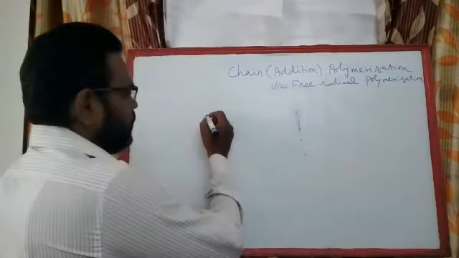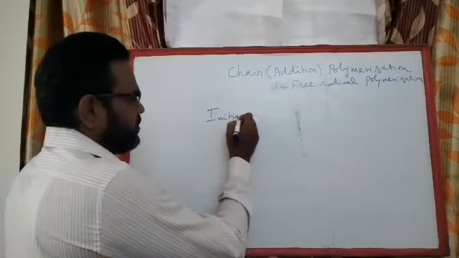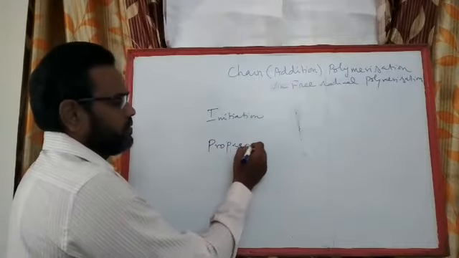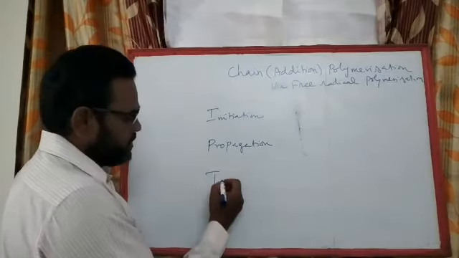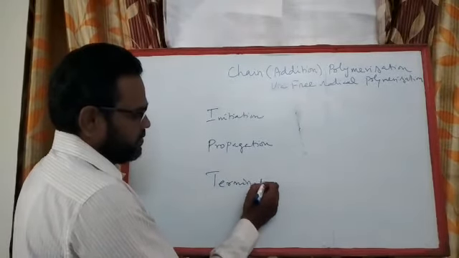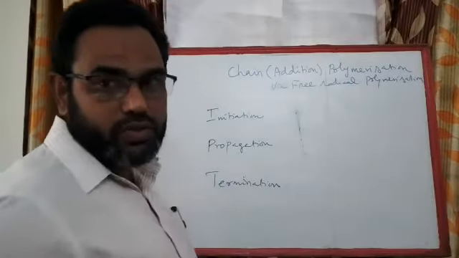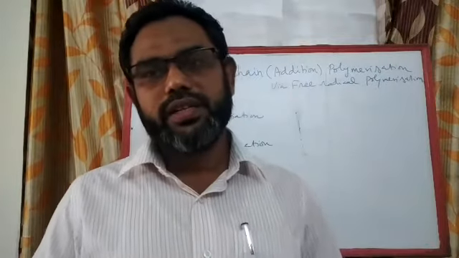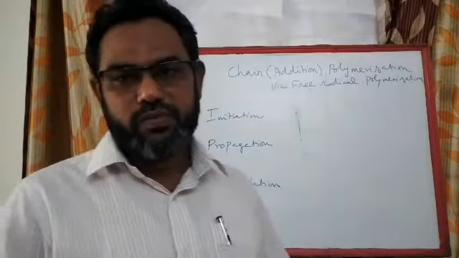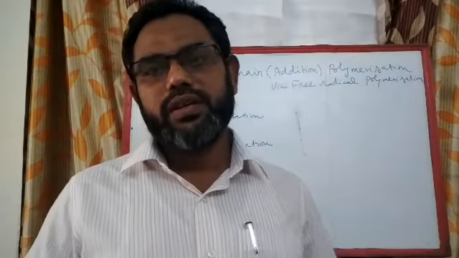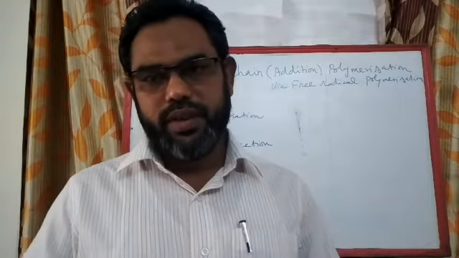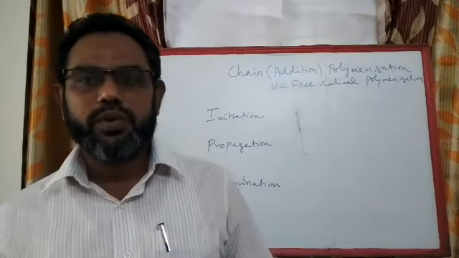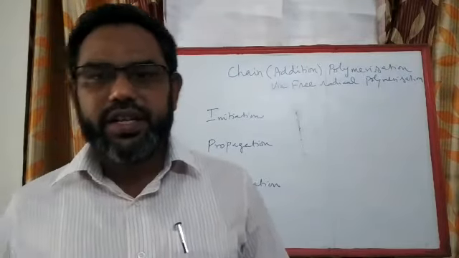There are three major steps. One is called initiation, number two, propagation, and number three, termination. So whether it is ionic polymerization, coordination polymerization, or free radical polymerization, it proceeds via these three steps. The first step, initiation, the second one, propagation, and the third one, termination. So before the initiation process takes place, we should learn about a substance called an initiator.